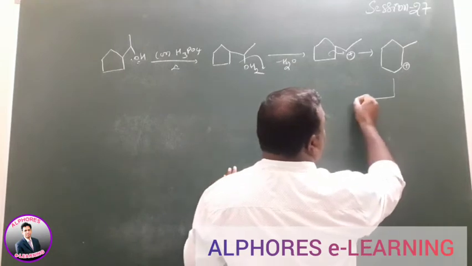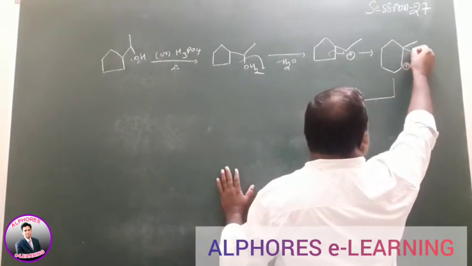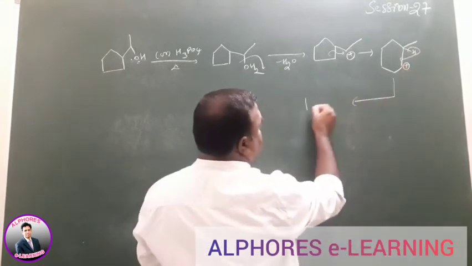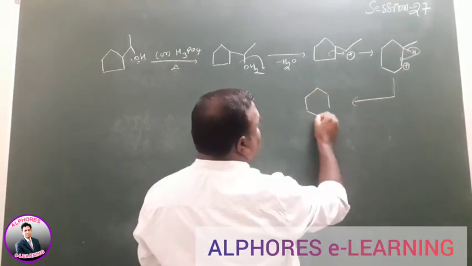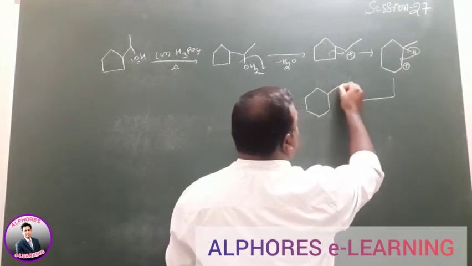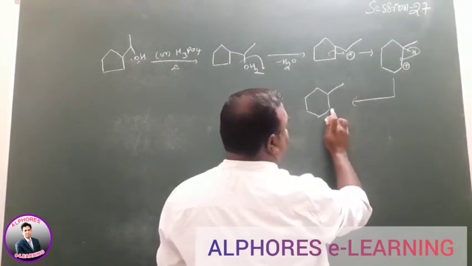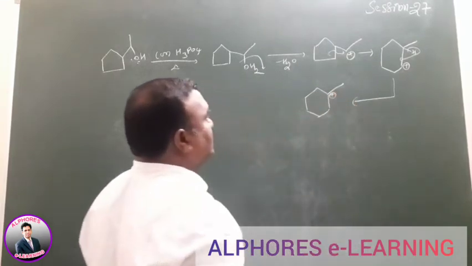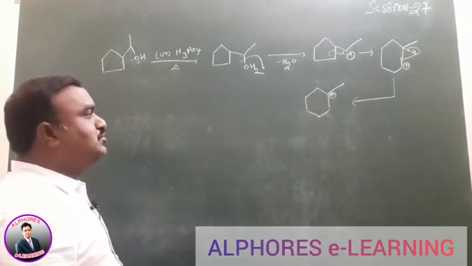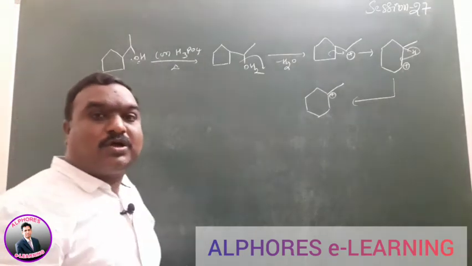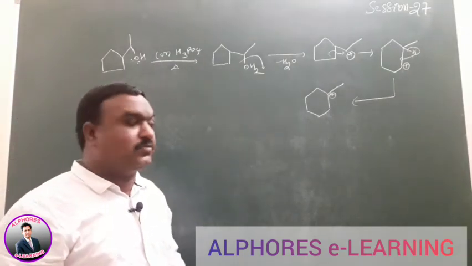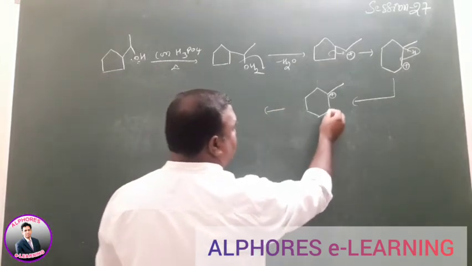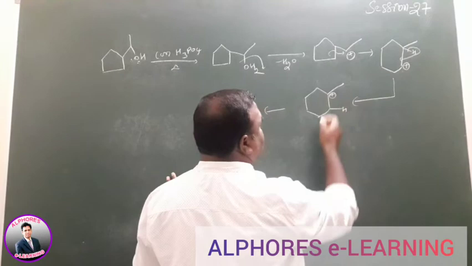Now, the formed carbocation stability is very low. The adjacent carbon has tertiary nature. Now, a hydride shift is possible here, hydrogen. So when hydrogen migrates from the tertiary carbon to the secondary carbon, the tertiary carbon gains positive charge. That one is the more stable intermediate according to the carbocation stability order. According to the Saytzeff rule, if you remove the hydrogen from here or here, it doesn't matter.